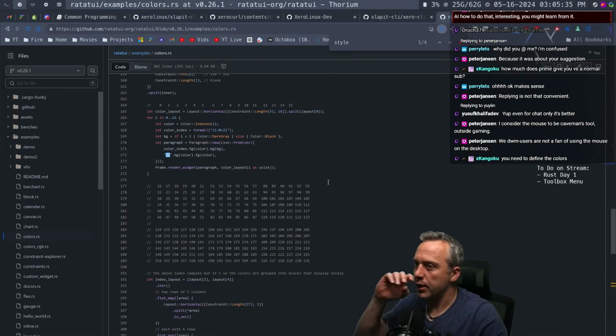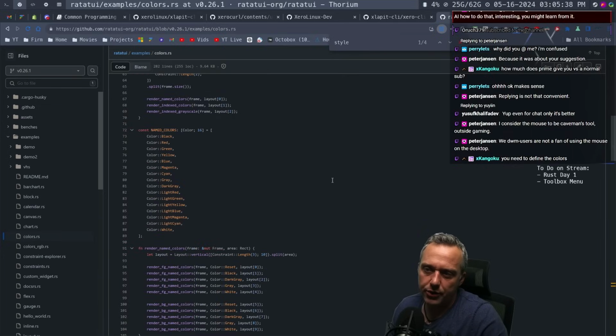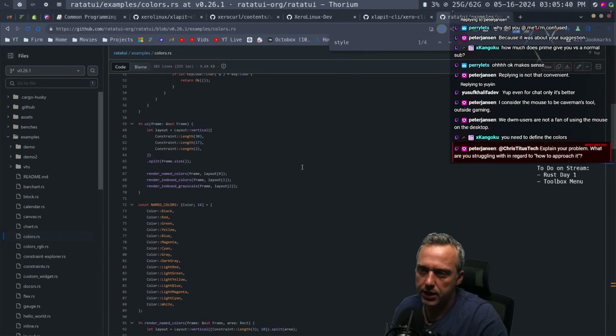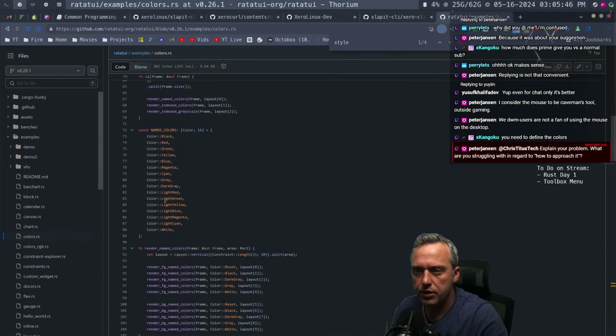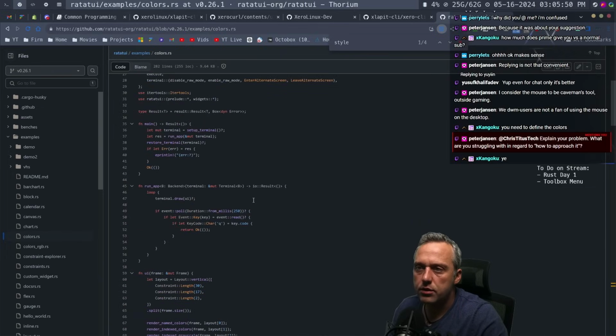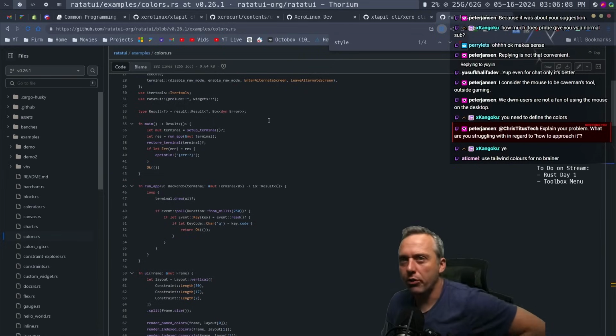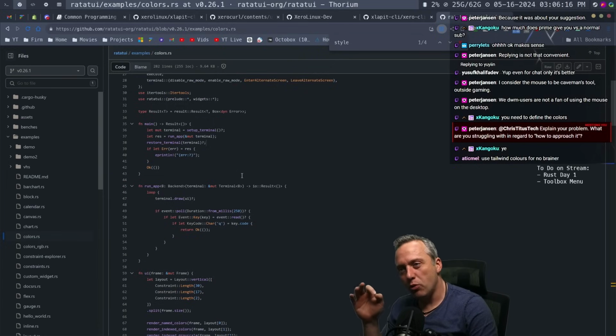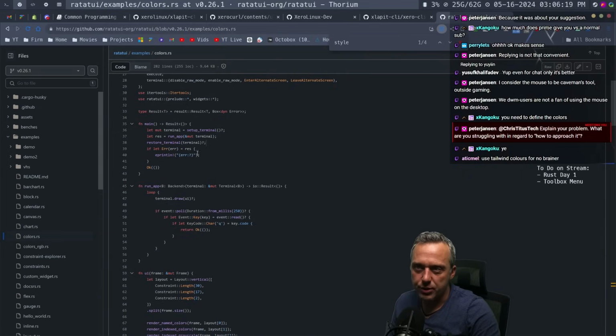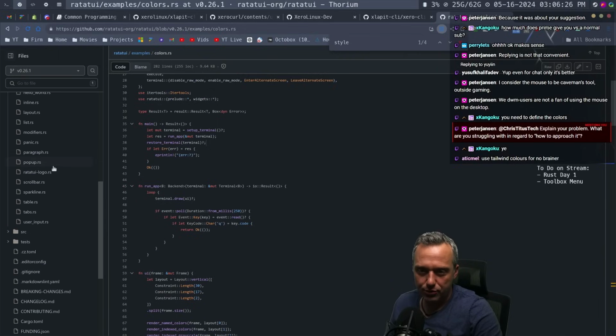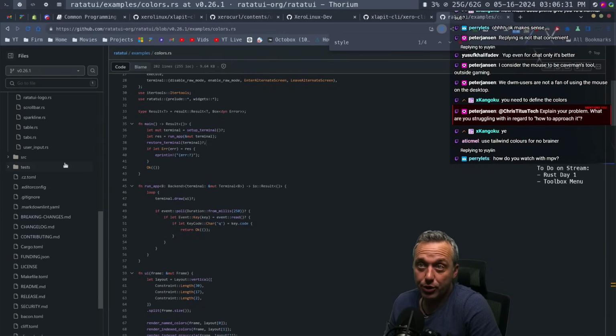Yeah, you've got to define the colors. This is the actual colors RS to define the named colors right here. So for that, I wonder, could I feed it Tailwind colors for no brainer? Okay. Yeah, I want a basic menu program using Ratatui UI, and right now it's just so modular. I'm not sure what to grab. I just want to copy an example is all I really want to do right now.